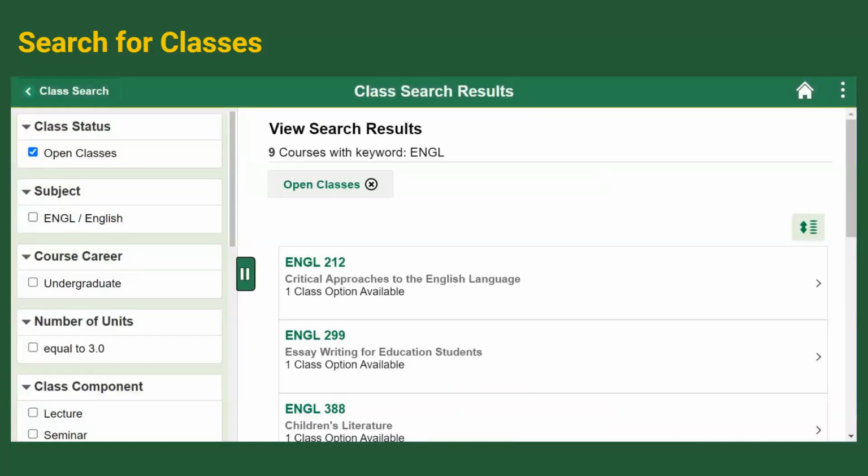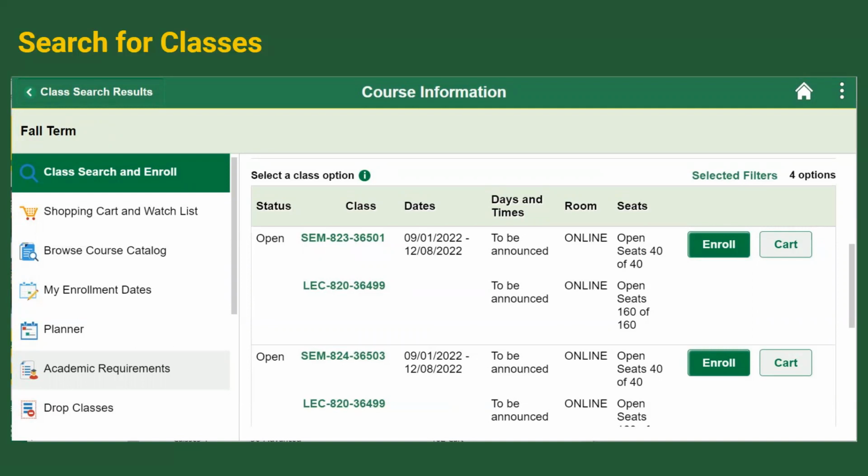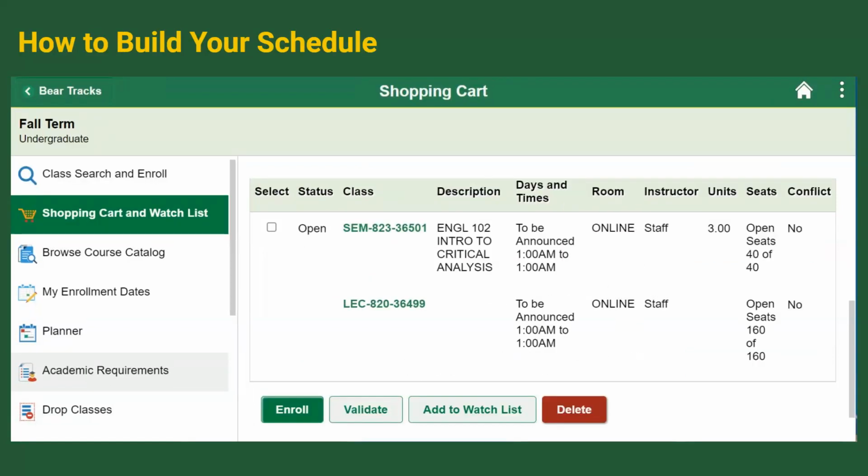We have found 9 English classes. Now you can go through and pick which one you are interested in based on time, days of the week, and more. After finding the specific class you want from the list, you can click on it to add to shopping cart, to add it to your draft schedule, or enroll in the class directly if your enrollment date has passed.